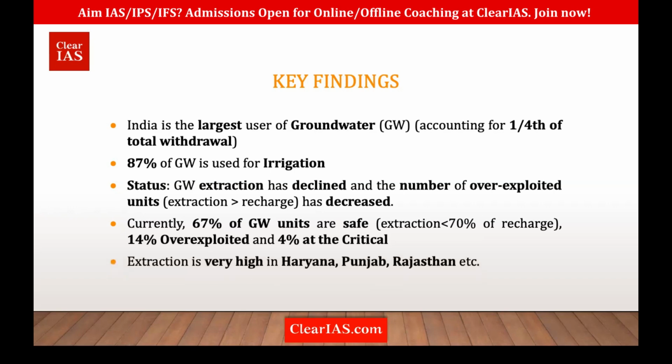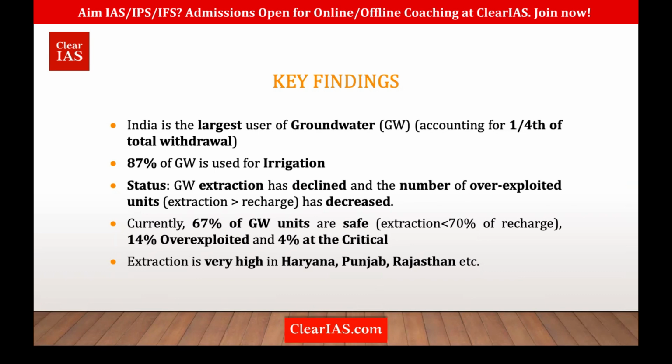Then we also know that the highest irrigation, canal or tube well irrigation, is happening in Western India, that is the Punjab, Haryana, Rajasthan region, right? And that is where groundwater extraction is very high. So these are some findings of this report. Clear?